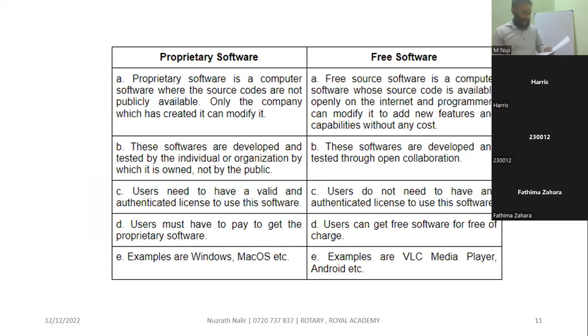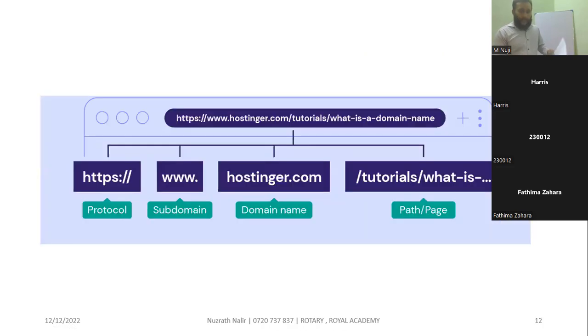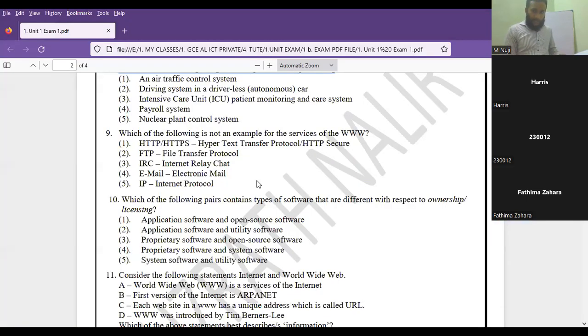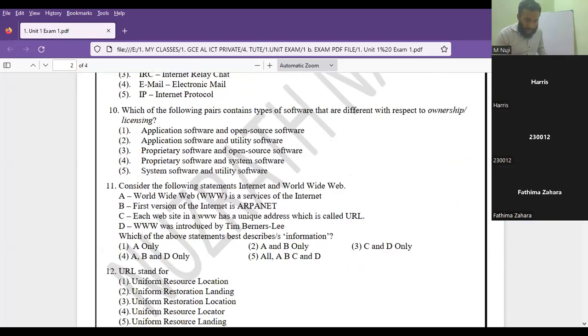So I already gave this part. Next we are going to look at the World Wide Web and URL. Fine. Question number 11, the answer is 5. If you look at answer 5, it says: consider the following statements about the World Wide Web, the Internet and the World Wide Web. Here the answers all relate to the internet and the World Wide Web.